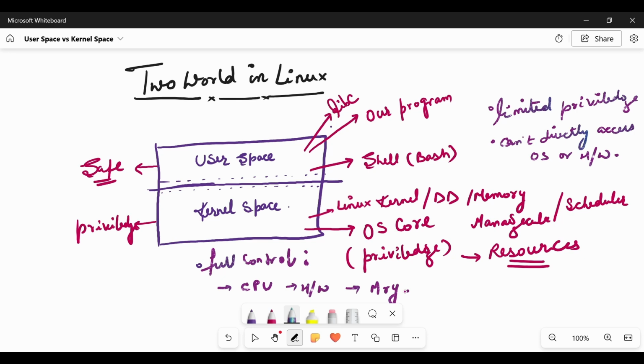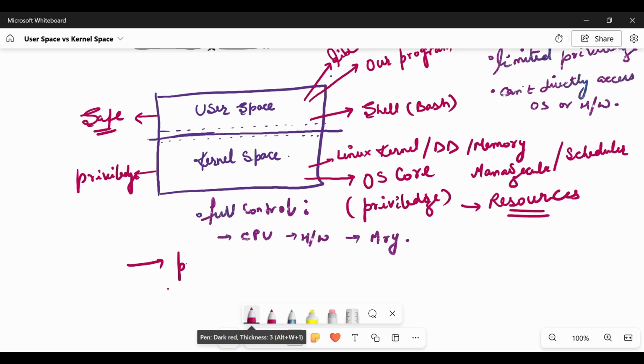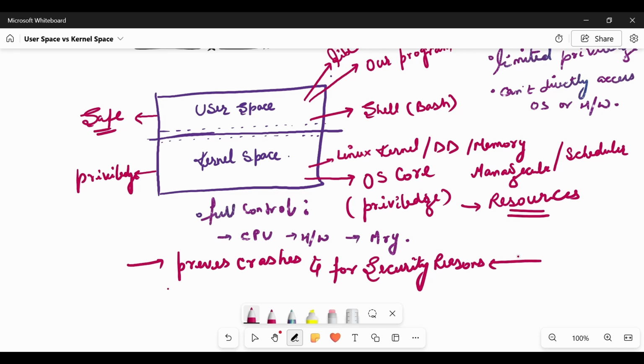Why do we need two different worlds in Linux? The main reason for having two separate spaces is to prevent crashes as well as for security reasons. Crashes and security reasons, hence different spaces. Okay.